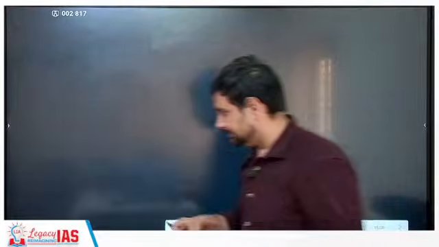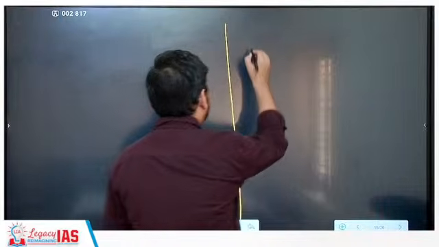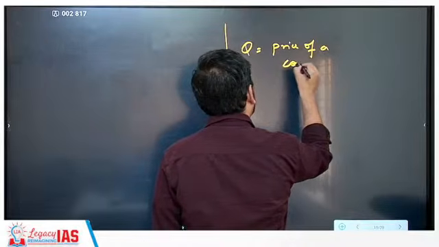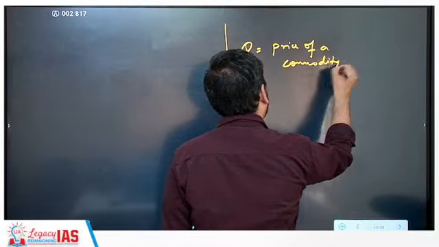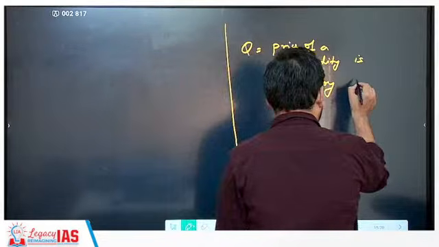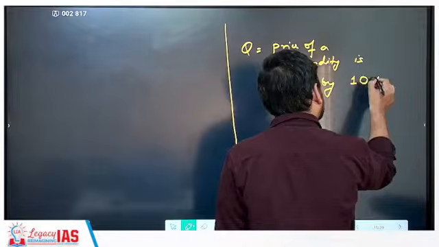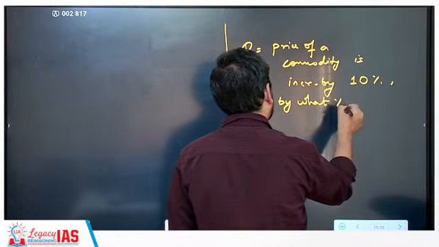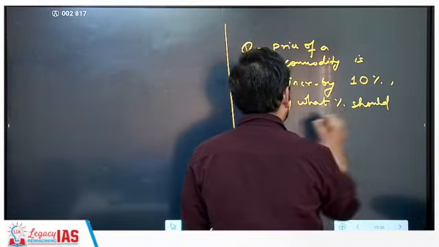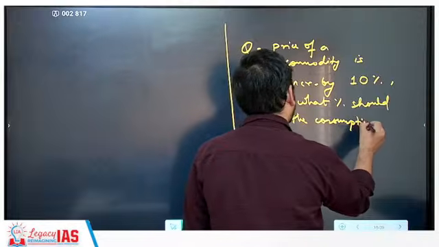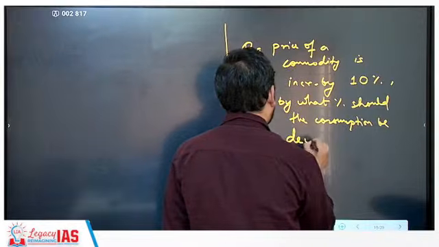Now do this. Basically, if price of a commodity is increased by 10%, by what percent should the consumption or quantity be decreased?